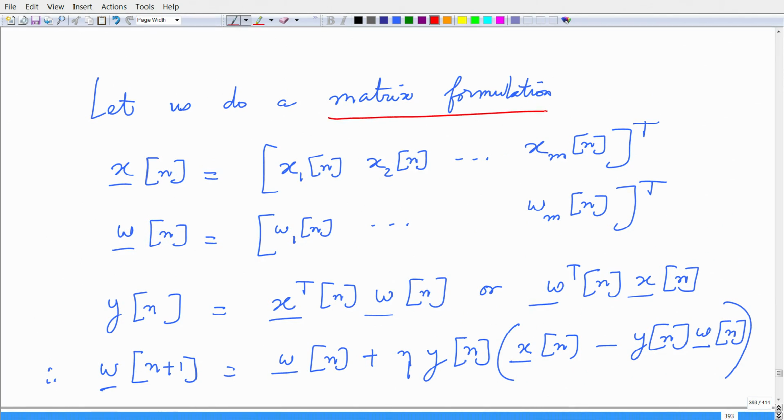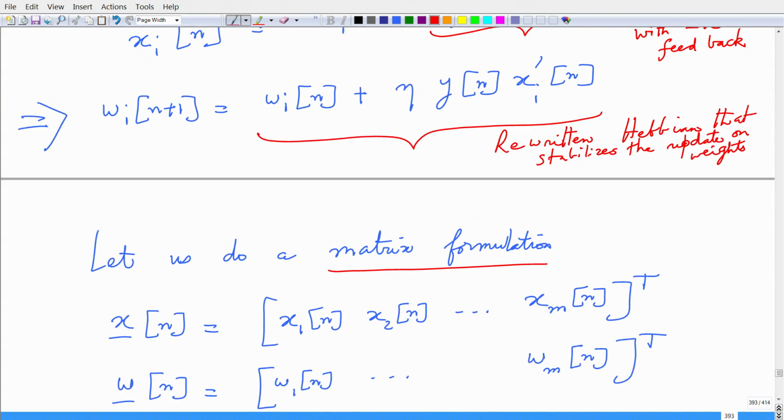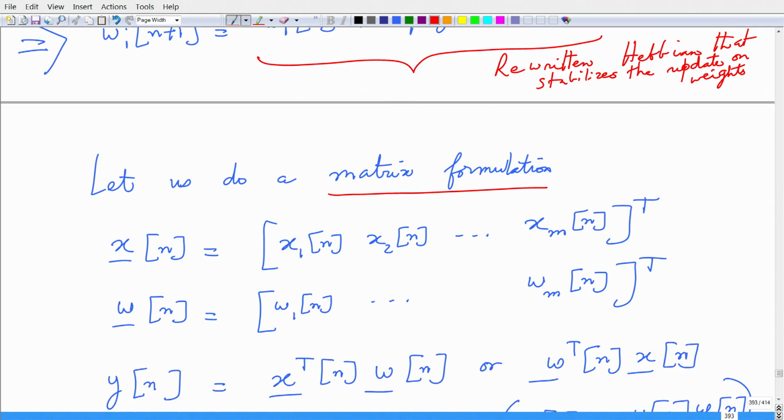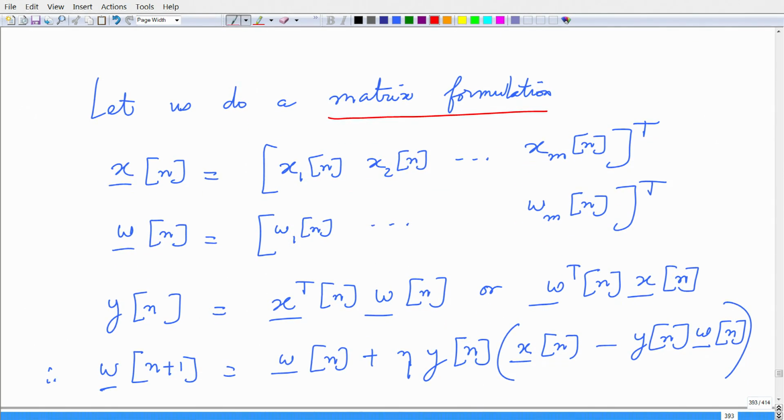We would like to further simplify, because what we formulated above was a scalar update, where every synaptic weight, that is the coordinate i, was updated according to the rule. But now we have a weight vector that we would like to update at one time step, in one shot.